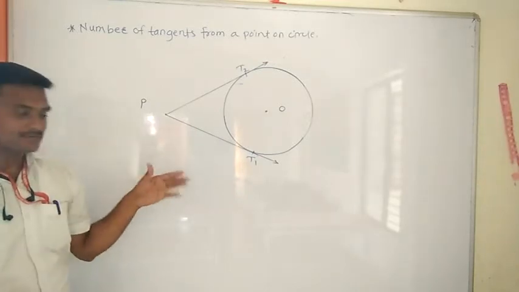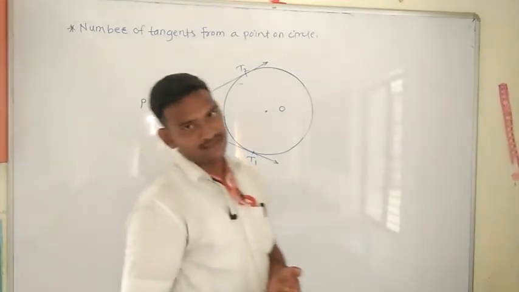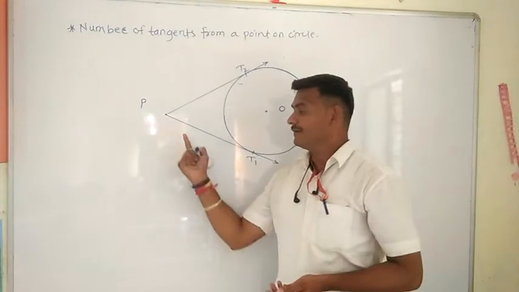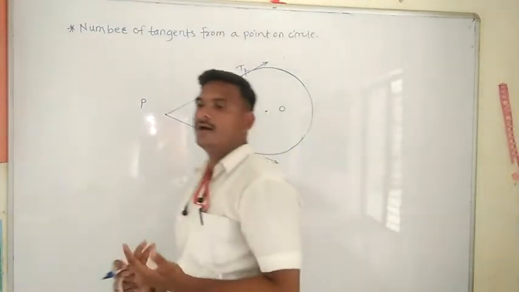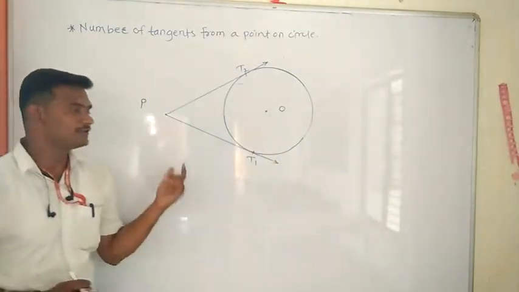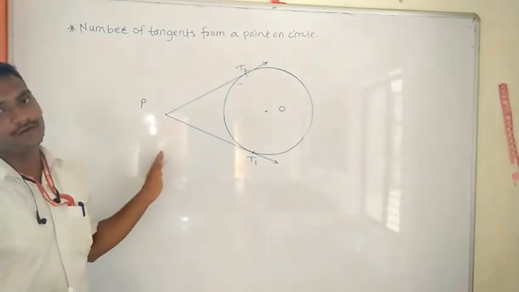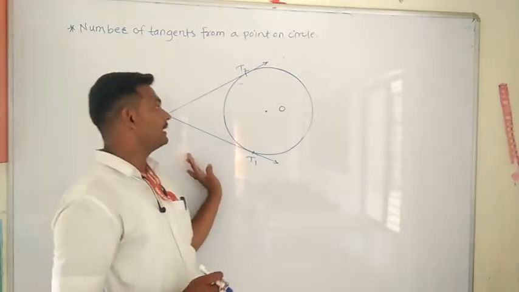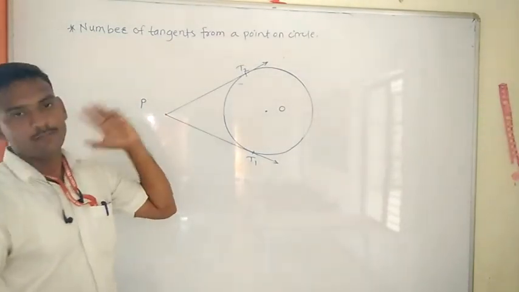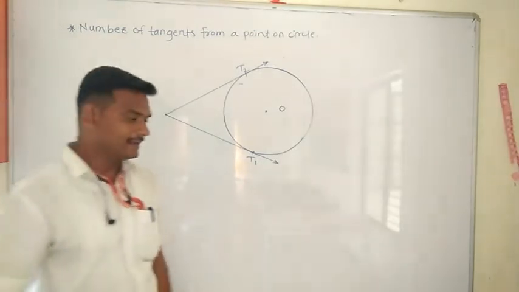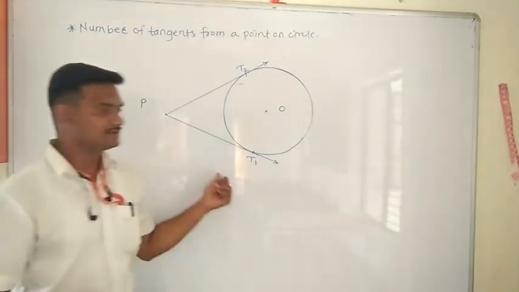Here comes one theorem. See here, if we draw tangents from an external point to a circle, then the lengths of the two tangents are equal. That is, PT1 is equal to PT2. We will see the theorem based on this.